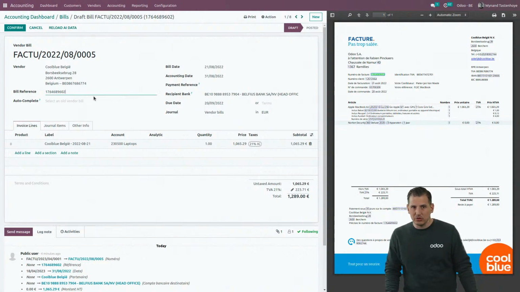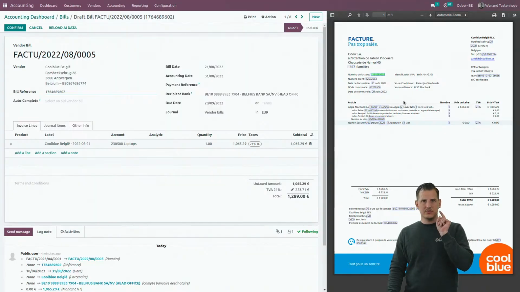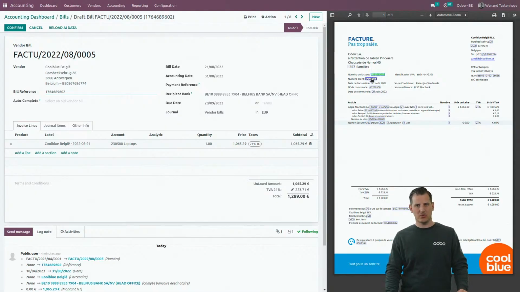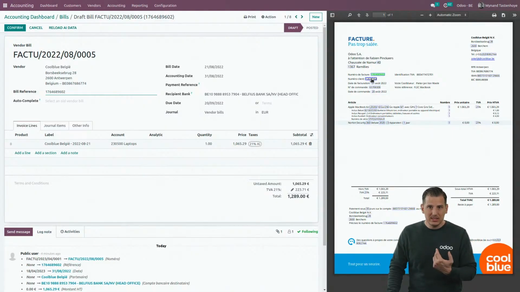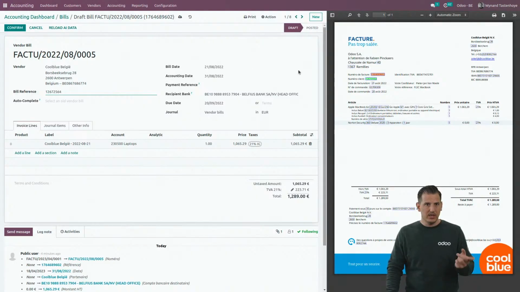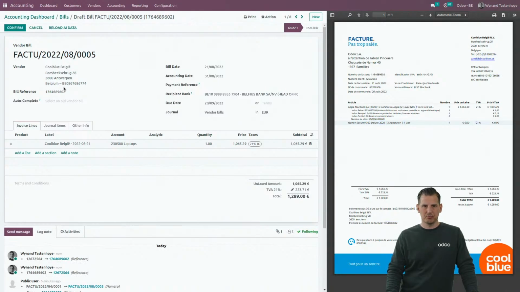And if we click on the bill reference, you can see on the image itself where the OCR has found the right information. If it is wrong, because of course it's sometimes possible that it is wrong, more about that right after, it's very easy to click on another field, for example over here, and we will take over the field by just clicking on it. And if you were wrong, and the OCR was right, you can just click over here in order to reload the original data. But also the bill date and the due date are completely taken over by the OCR.